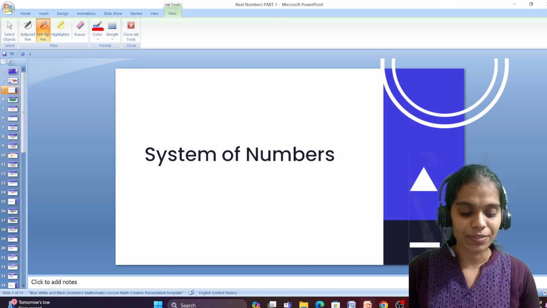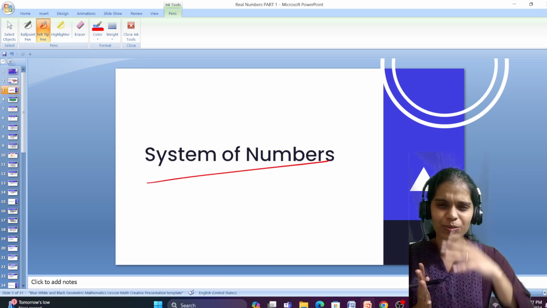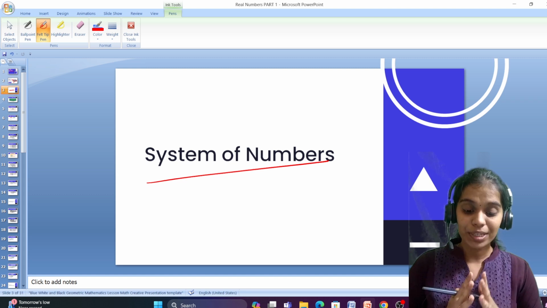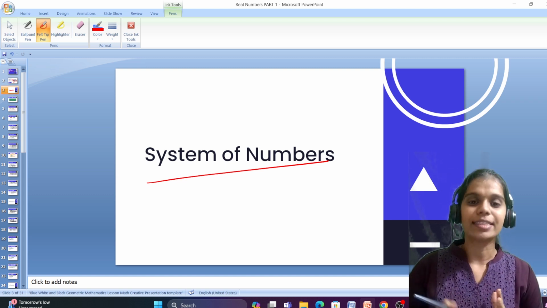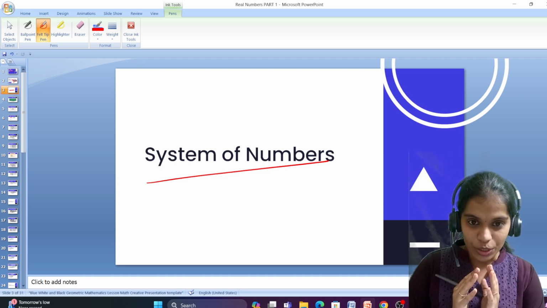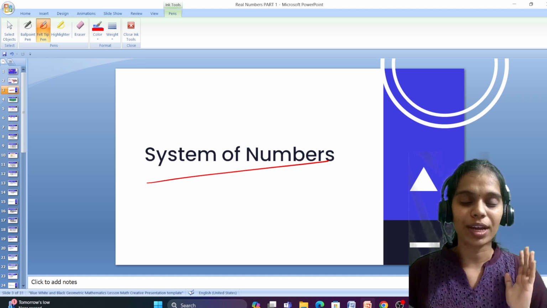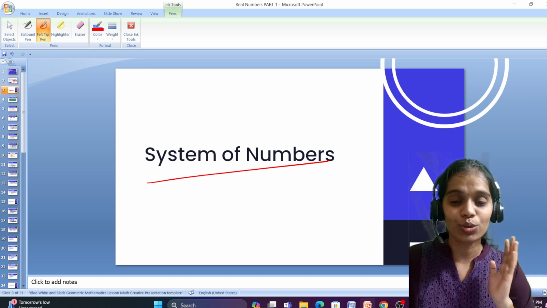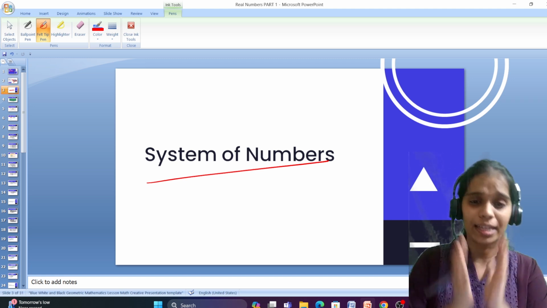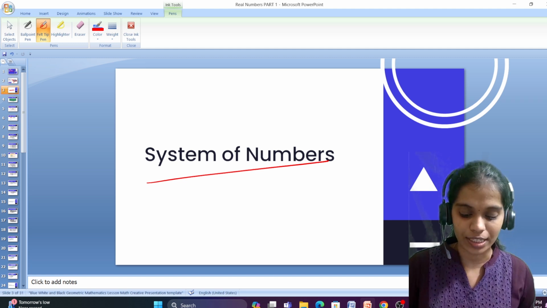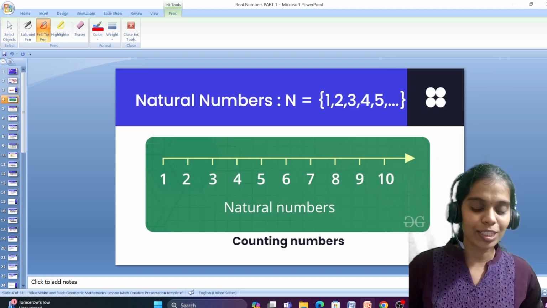First, we can start with the system of numbers. What are numbers? Numbers have a special character. Other than everything, numbers are the ones that have no end. They turn to infinity. No one can say which is the highest number in this world, right? So numbers are very special.